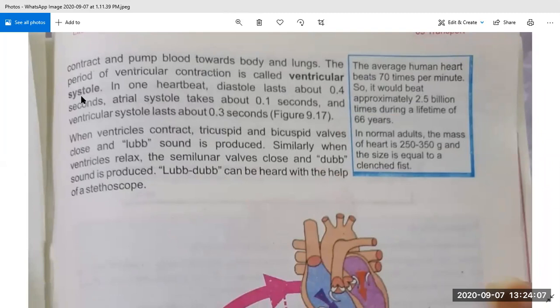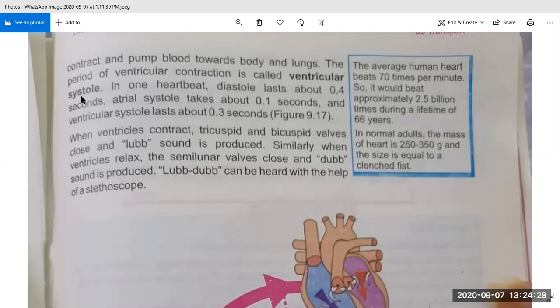So we can say that our cardiac cycle consists of 3 points. First is cardiac diastole, a time period at which the heart is filled by blood. All chambers of the heart are filled by blood.